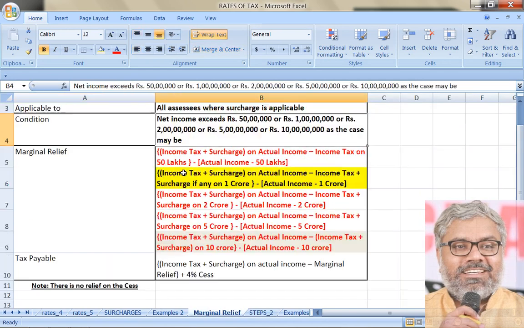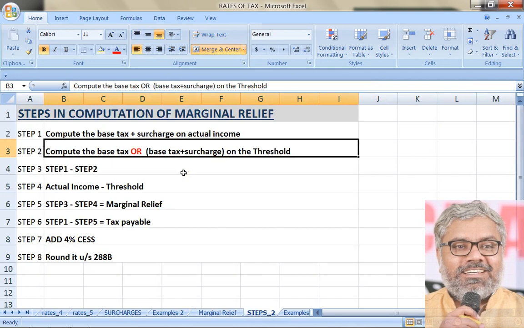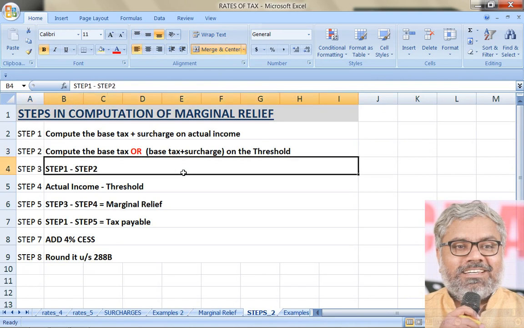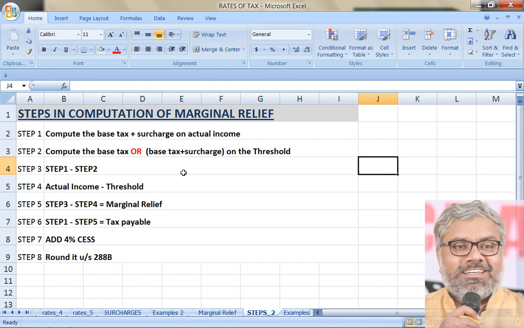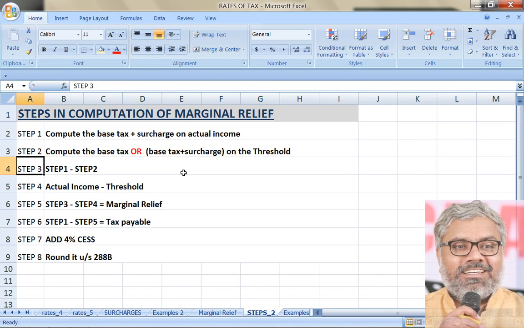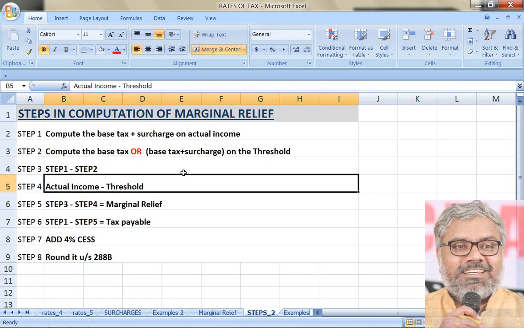What is the threshold? It could be 50 lakhs, it could be 1 crore, it could be 2 crores, it could be 5 crores, it could be 10 crores, as the case may be. Different SSCs, different thresholds. So that is the threshold on which we have to calculate base tax plus surcharge, if any. Then what we have to do is step 1 minus step 2. Keep it aside. Don't worry about it. Step 1 minus step 2. Keep it aside. That is step 3.